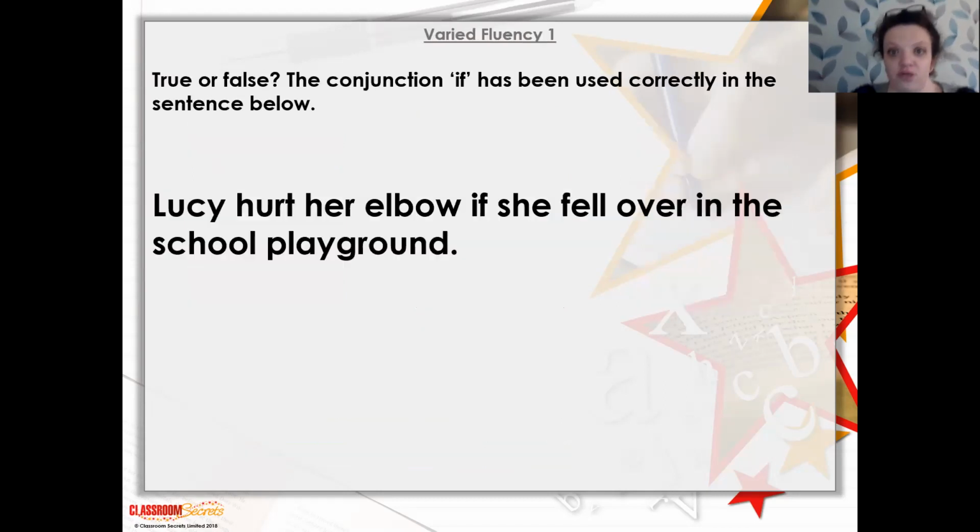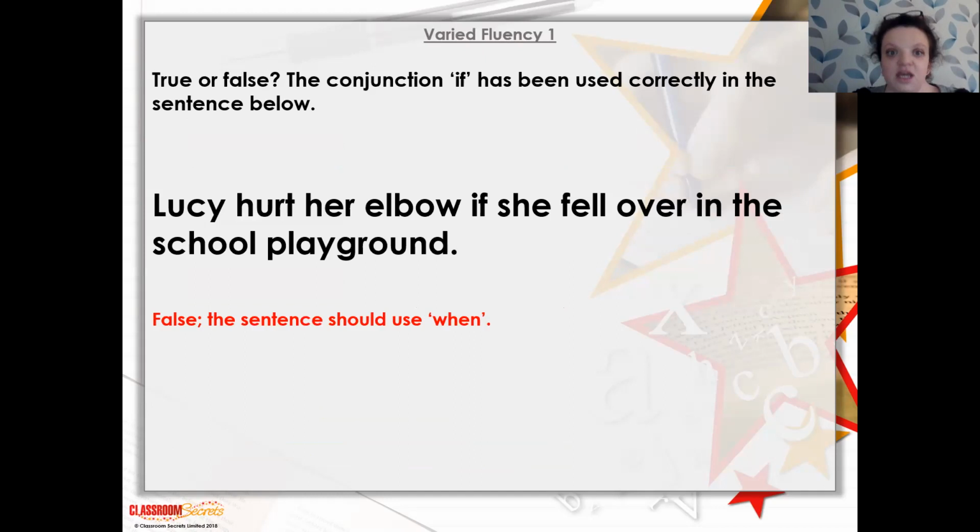Right, true or false? The conjunction "if" has been used correctly in this sentence: "Lucy hurt her elbow if she fell over in the school playground." Is it right or wrong? Pause and write down now. Okay, well done. It should have been false.